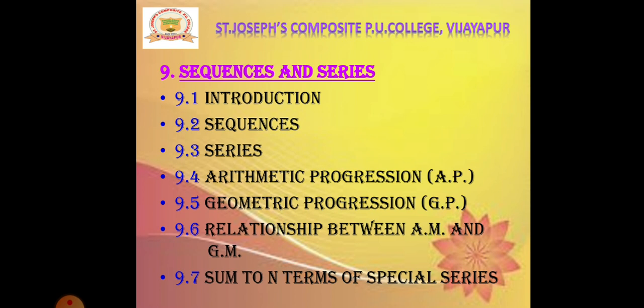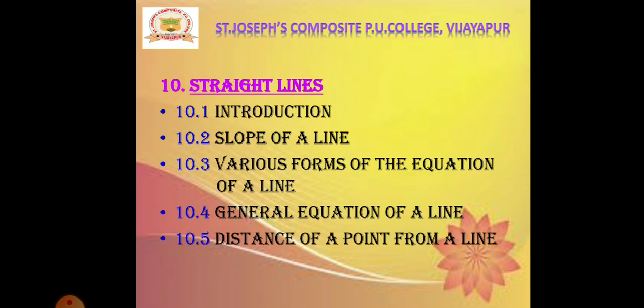And also we will learn about geometrical progression, and the relationship between arithmetic mean and geometrical mean, sum to n terms of a special series. Next chapter, straight lines. Under this chapter, we are going to learn about slope of a line, various forms of the equation of a line, general equation of a line, and distance of a point from a line.